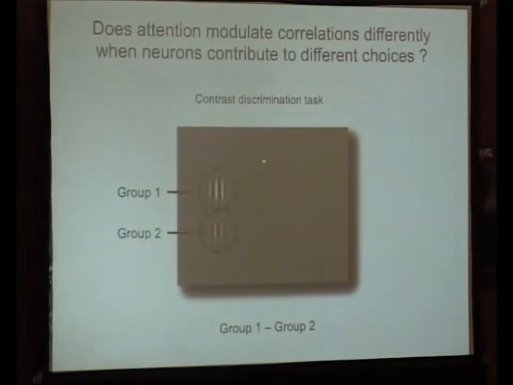And so with this task, there are going to be some neurons that respond more to stimulus 1 and some that respond more to stimulus 2. And ideally, after averaging the responses of neurons that represent each stimulus, the brain should compare the activity of the neurons in each group to figure out which stimulus is of a higher contrast.